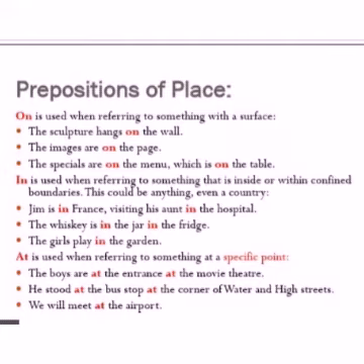Now, on is used when referring to something with a surface. The sculpture hangs on the wall. The images are on the page. The specials are on the menu, which is on the table. So you have to think of a surface: table, wall, floor. When you use a surface, you have to use the preposition on.